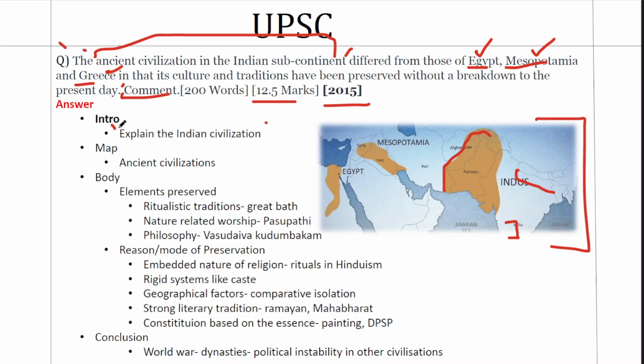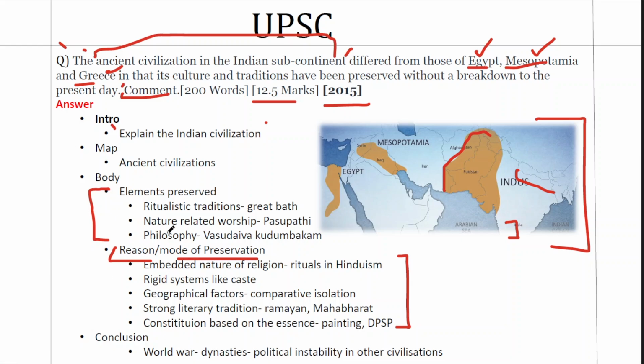Moving into the body part, as I already mentioned, the structure has to be created by us. So we have created a twofold structure here. First, we will talk about three key elements that are preserved in Indian civilization, because the question is about continuity. These will have proper examples and value additions. And in the second part, we'll talk about the reason and the mode of preservation. So this will be an analytical part. This will be a factual part.